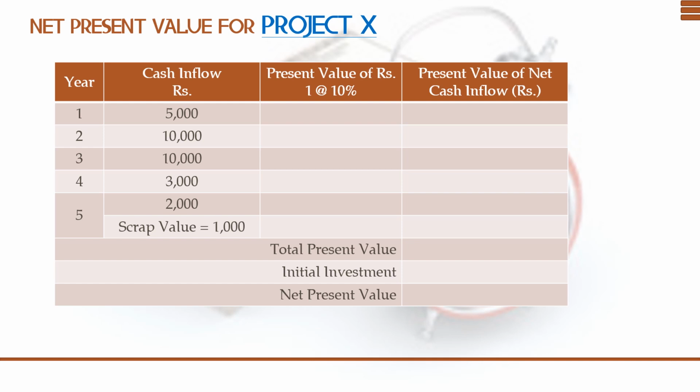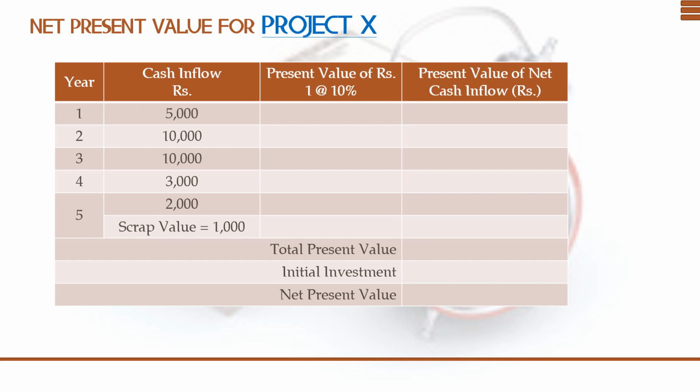Also the scrap value, rupees 1000, which we are going to receive at the end of the life of the project. So I have entered it along in the fifth year because 5 years is the life of the project. As we know that scrap value is received at the end of the life, it is included as a cash inflow at the end of the fifth year.